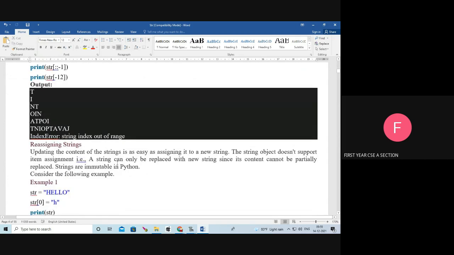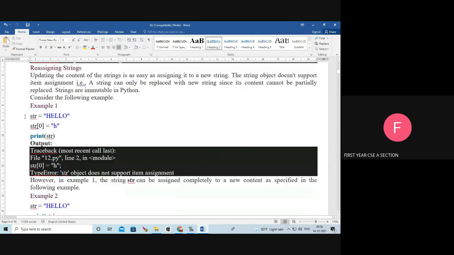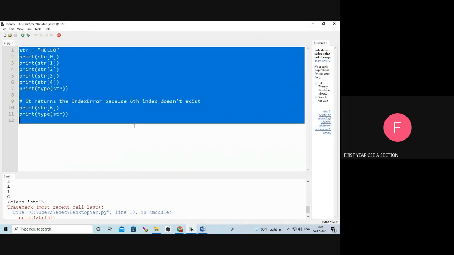See, next, we are going to reassign the string. Our string is immutable. Immutable means we can't change the particular item of the string, and we can't add any item in the string. We can't remove the particular item in the string. That is immutable. Our string is immutable, but I am trying to change the value.